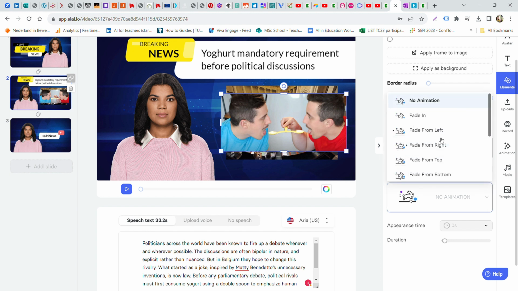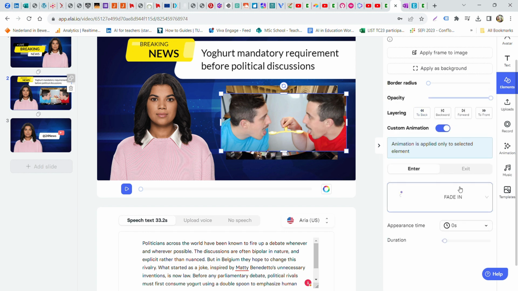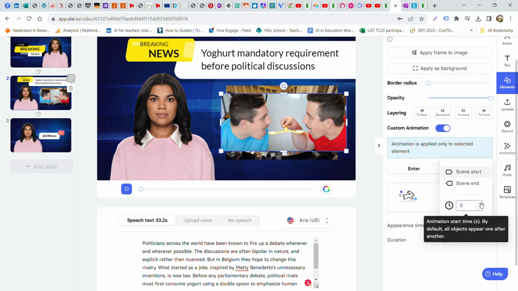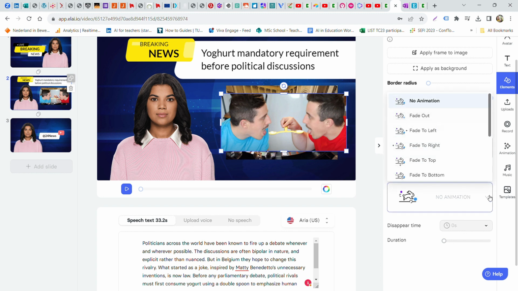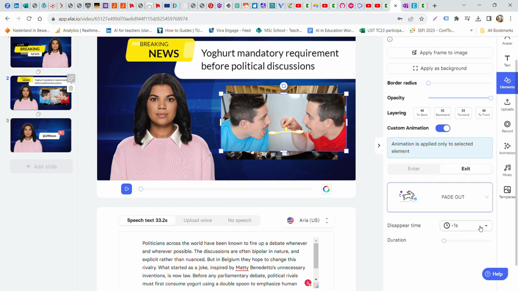I'm saying fade in at 14, because that's the moment it appears. I want it exited at the, so fade out at scene end. Voila.